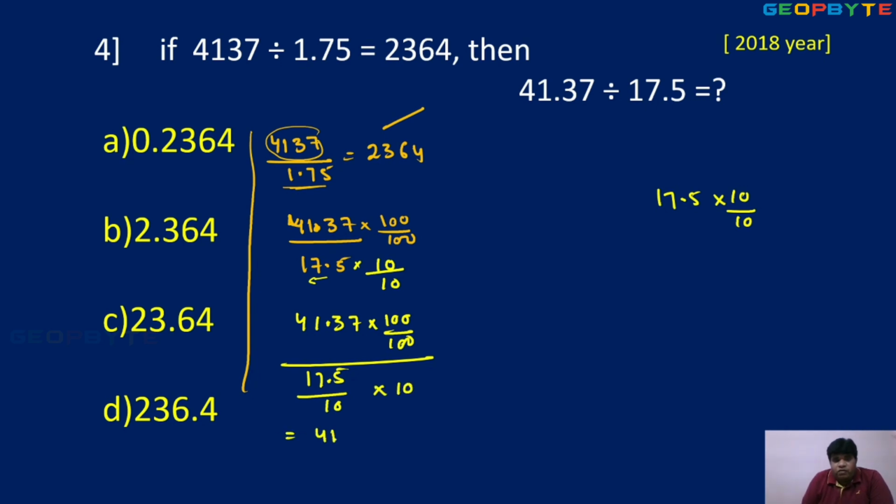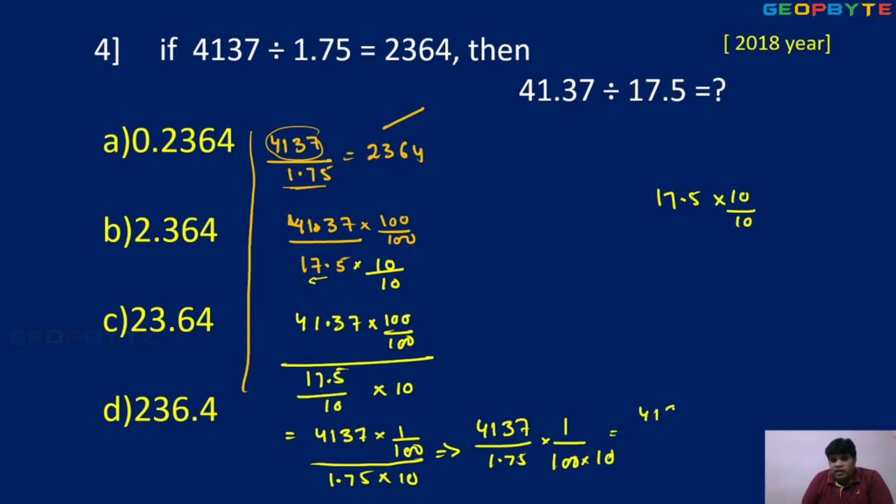So what is the value? 4137 into 1 by 100, whole by 1.75 into 10. So simplify 4137 upon 1.75. This 1 by 100 becomes a denominator. 1 by 100 into 1, this 10. So 4137 upon 1.75 into 1000.